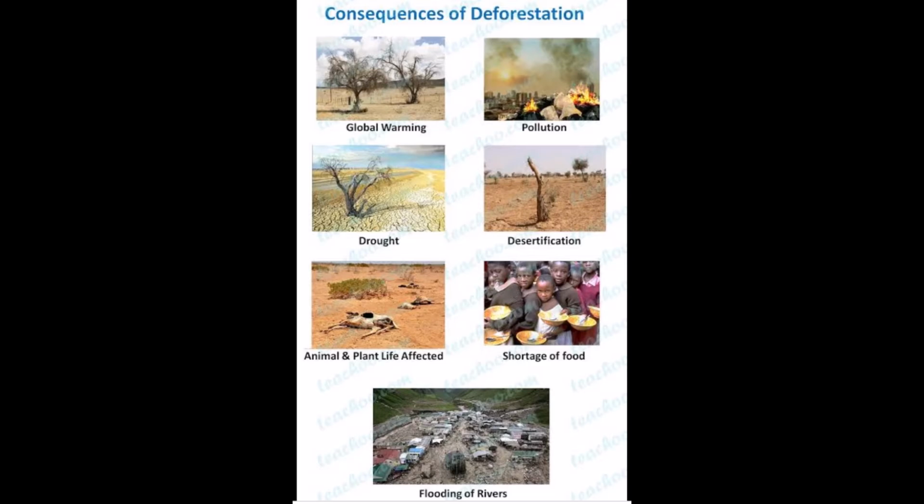Next is shortage of food. We know, students, that we get food from the plants. So if we cut the plants, we do not get food. It means there is a deficiency of food. So that's why we should not cut trees. Last is flooding of rivers. Why does this happen? Because the increase in soil erosion can cause more frequent floods, and that can result in widespread destruction. So these all are the harmful effects of deforestation.